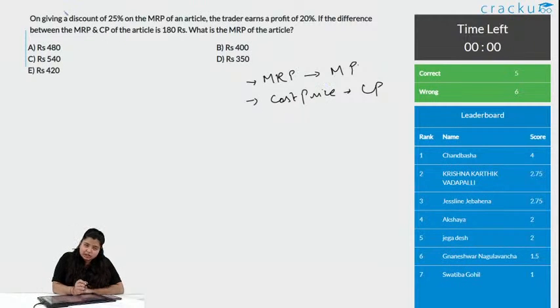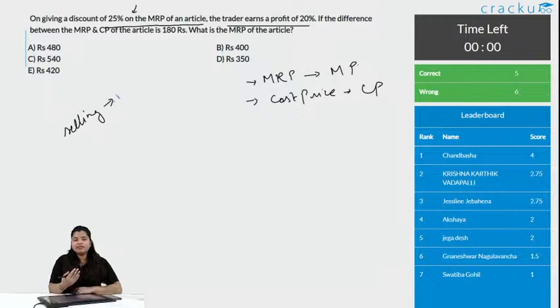The first sentence is saying, on giving a discount of 25% on MRP of an article, the trader earns a profit of 20%. So, on giving a discount of 25%, what is the selling price now? If I am giving 25% discount, then obviously the selling price is 75%, right?